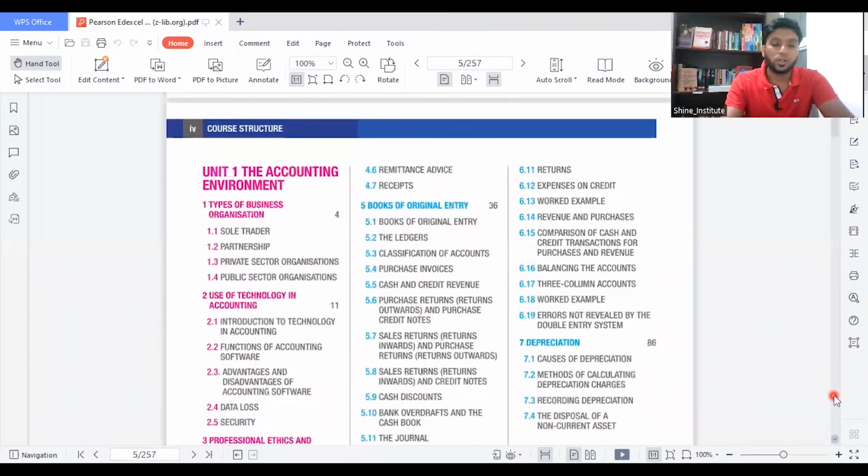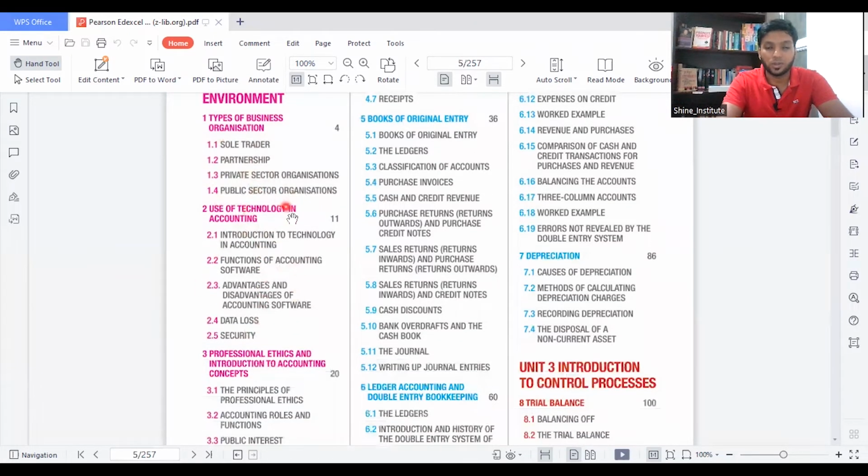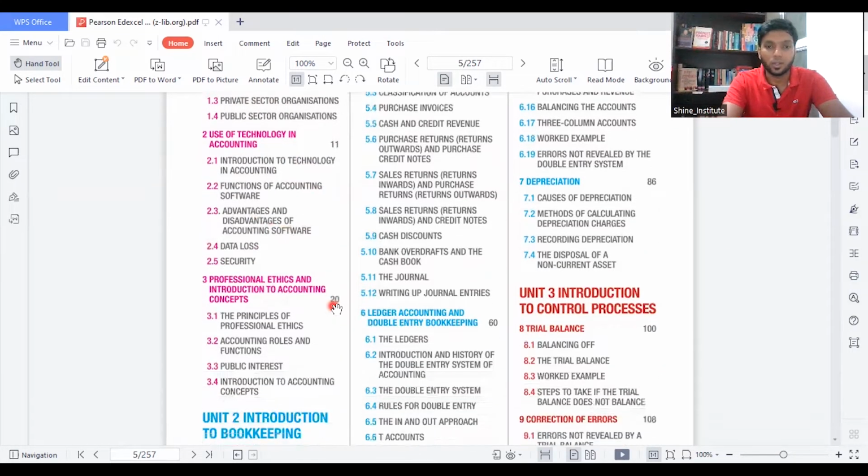Starting with the first one, you need to know what the accounting environment is. You have types of business, and you need to have the basic things like who is a sole trader, partners, private sector organization, and public sector organization. In the same chapter one, you have use of technology in accounting. How do you use technology? What are the ways you use technologies? And what software you use in accounting and how it works in accounting.